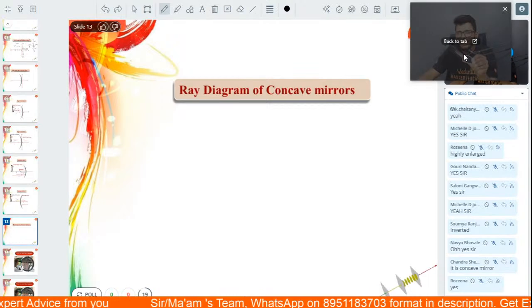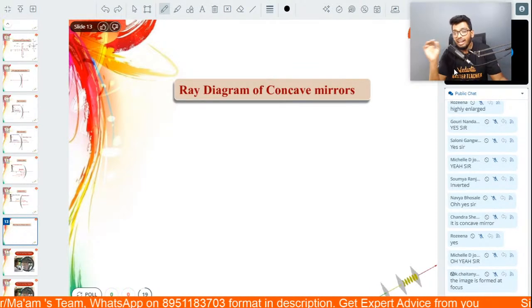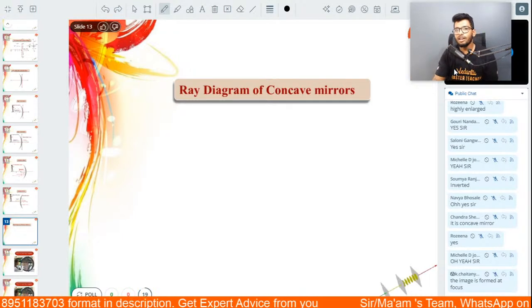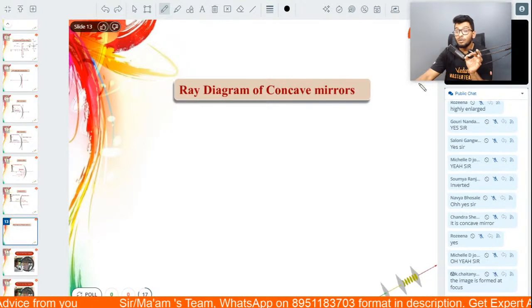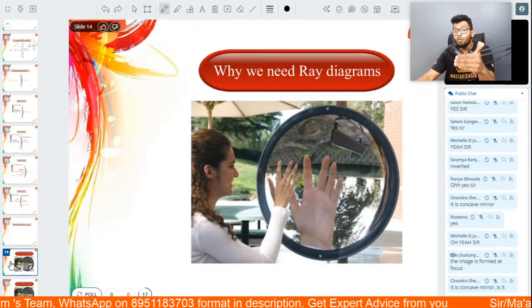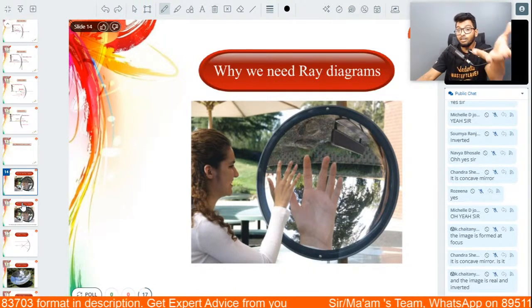Because with this ray diagram, you can actually find out where and when you will get an inverted image, and where and when you will get an enlarged image. That is why this ray diagram is so very important. Because with the help of ray diagrams, you can actually predict what type of image you're going to get.